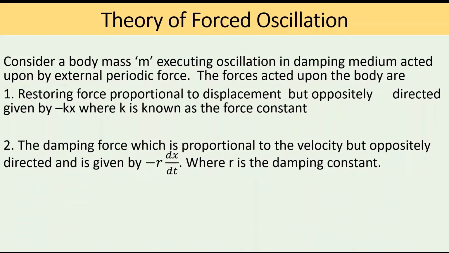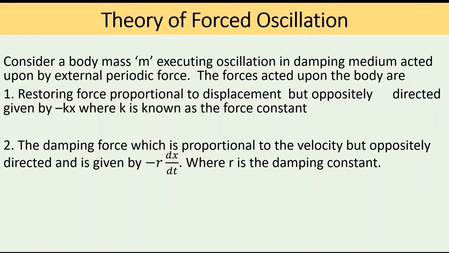Second one is the damping force, which is proportional to the velocity but oppositely directed and is given by minus r into dx by dt, where dx by dt represents the velocity and r represents the damping factor or the damping constant. So these two forces were there even in the case of damped vibrations.